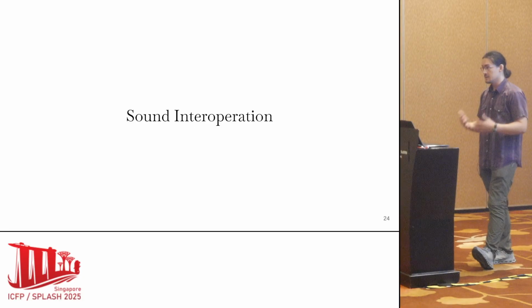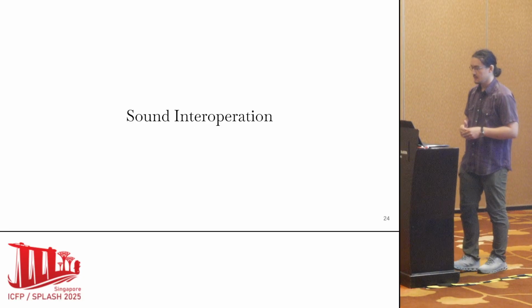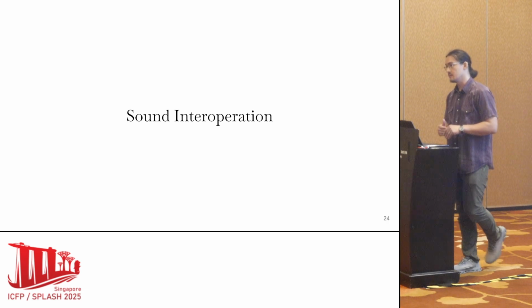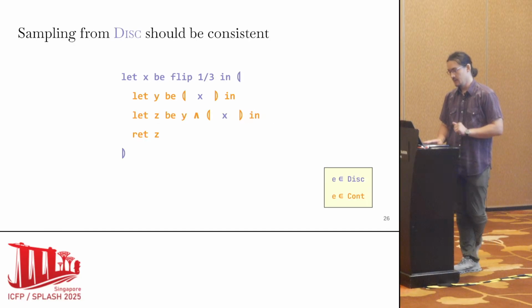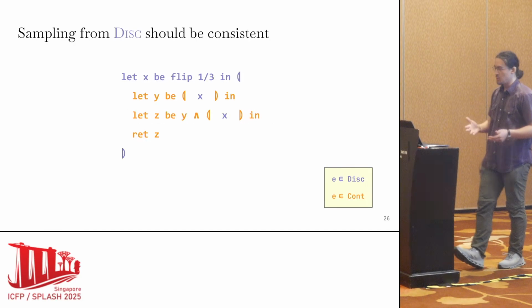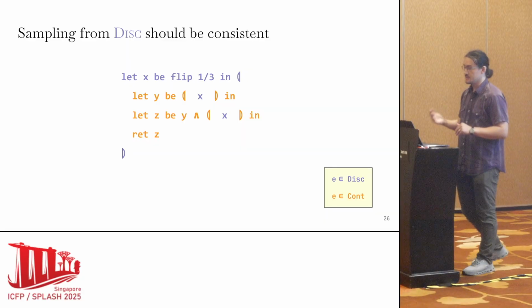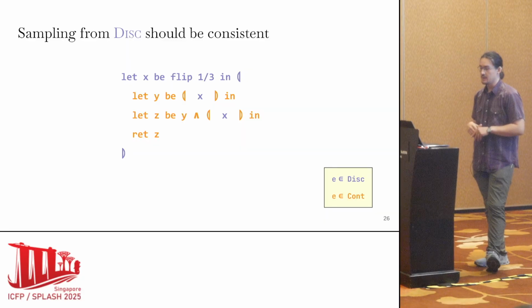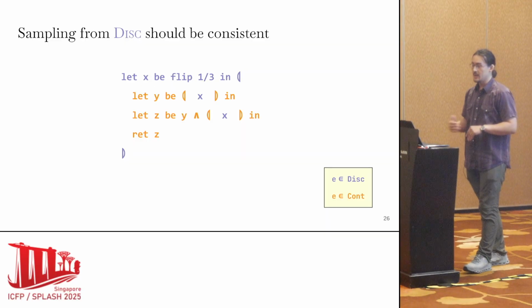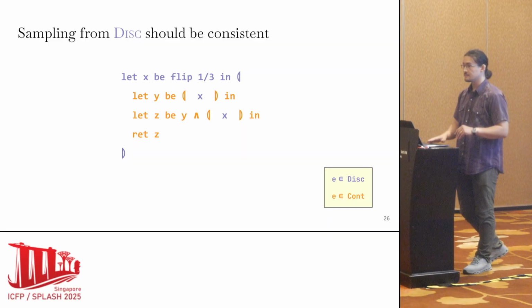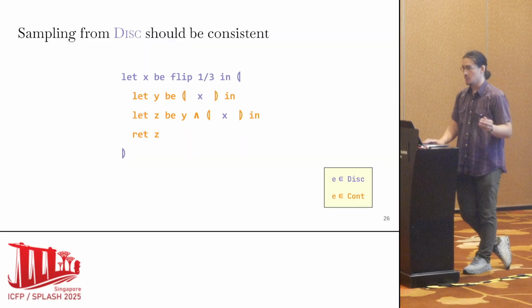So we want to perform sound interoperation, and to do this, we identify two invariants, namely sample consistency and also importance weighting. So here's a Disc program where on line 1, we define some flip expression and bind it to x. And then we access that free variable on line 2, alias it to y. And then again, we access that free variable x and conjoin it to y in the Cont language.